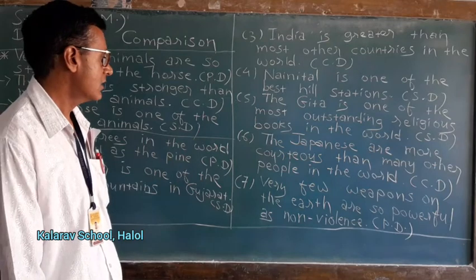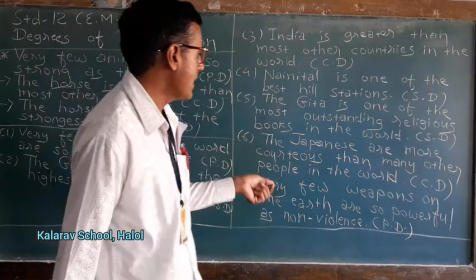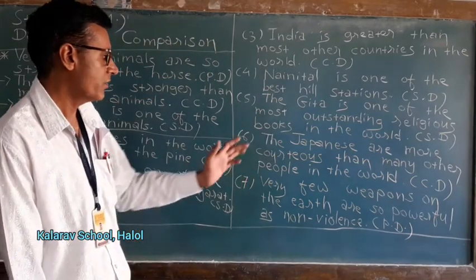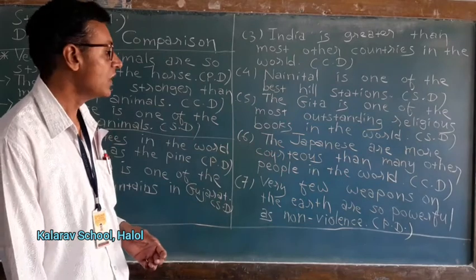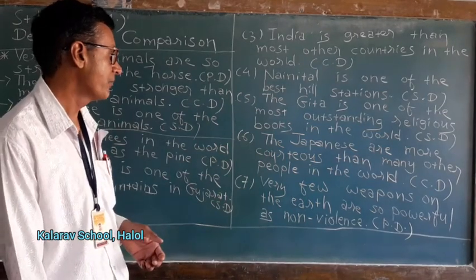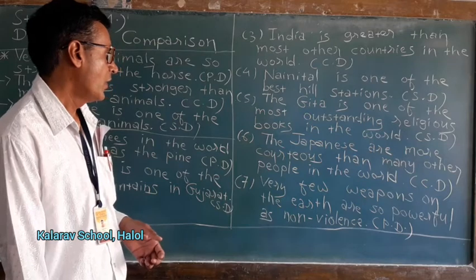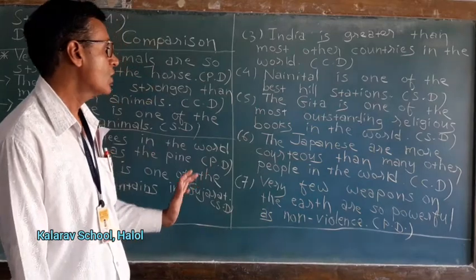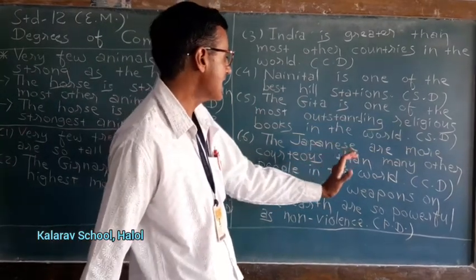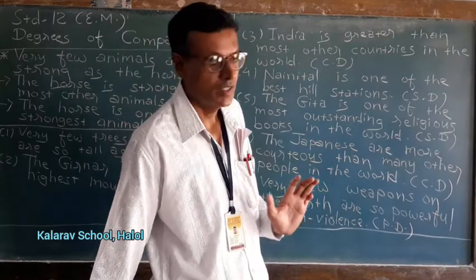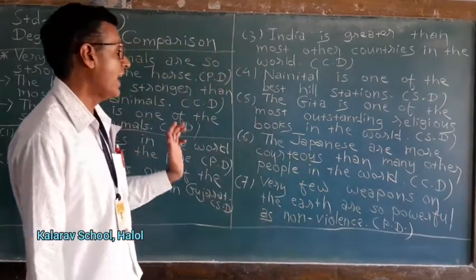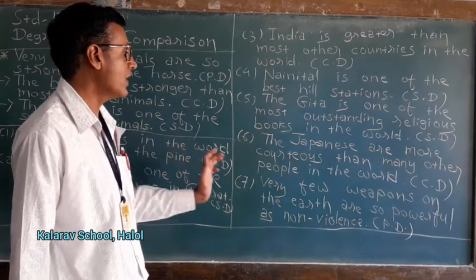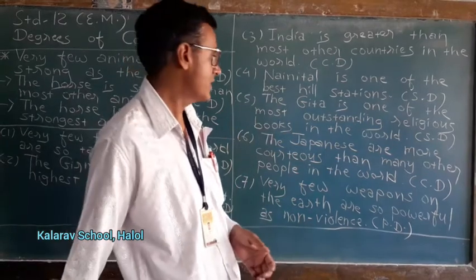Now let us see the number 6. The Japanese are more courteous than many other people in the world. It is in comparative degree. So we will convert into positive degree. Very few people in the world are so courteous as the Japanese. Again I am repeating the answer. Very few people in the world are so courteous as the Japanese.